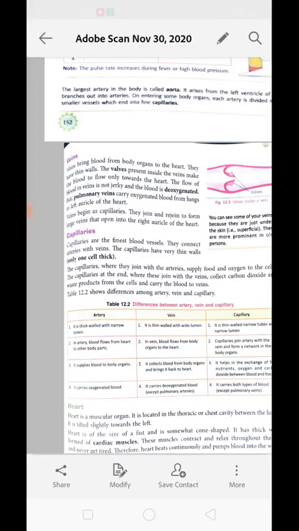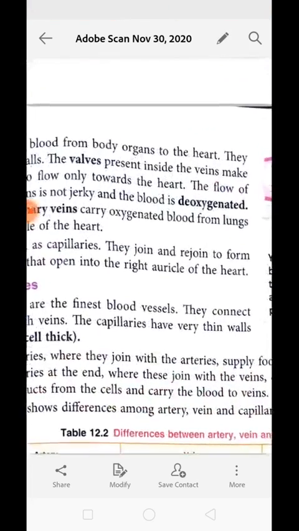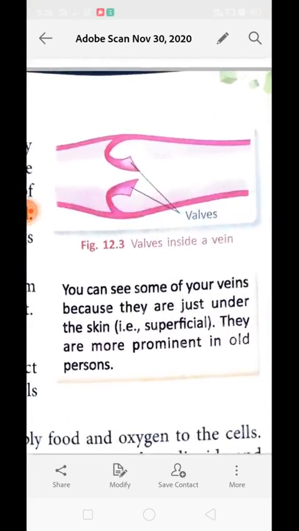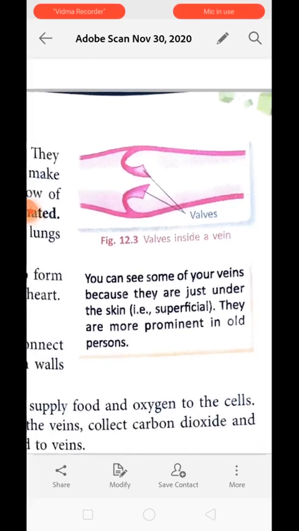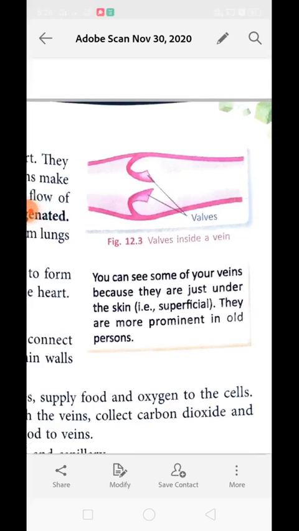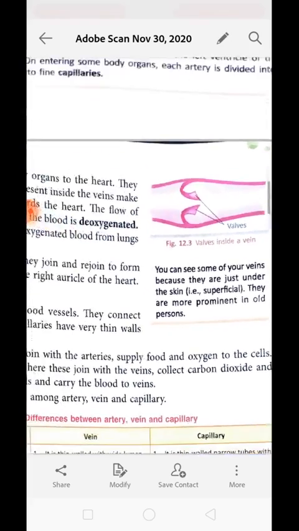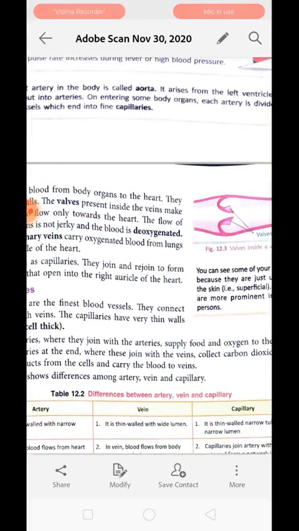Veins bring blood from the body organs to the heart. This is the proper definition of a vein: the blood vessel which carries the blood from the body organs towards the heart is called a vein. They are thin walled. Valves are present over there. Valves mean this type of structure. Valves are present to maintain one direction of flow inside the veins. The flow of blood in veins is not jerky because they are formed by the fusion of capillaries. Understood? And they are quite far away from the heart.